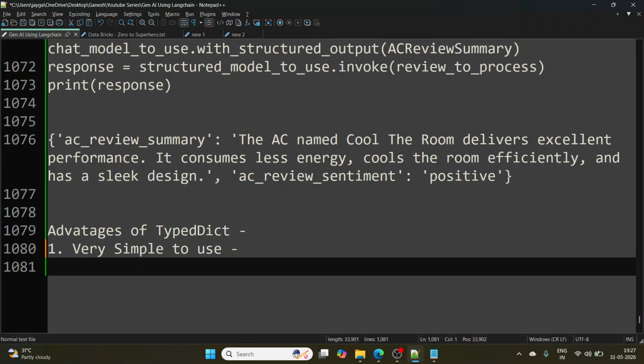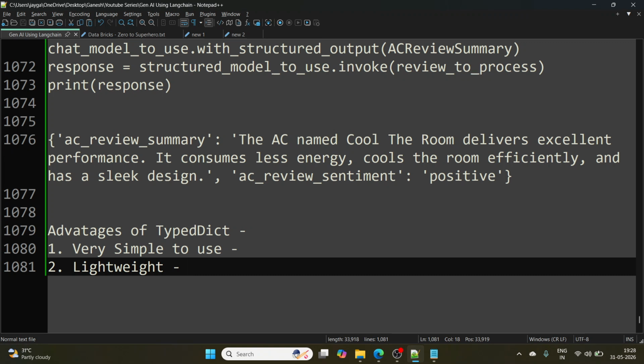And that is the first advantage we are writing. This is very simple to use, no extra complexity, just define the keys and types and the description. Very easy for beginners to learn. Next thing is lightweight. If you think from a coding perspective, unlike other structured output methods we are using, this is very fast and very efficient. And it is very good where we are looking for high speed, where we are looking for structured output fast.